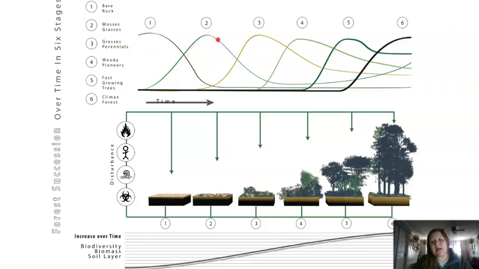And so over time, each one of these species groups has a peak, and then they go down as we go into the next stage until we reach the climax community. And then what's increasing as well is the biodiversity, biomass, and the soil there over time.